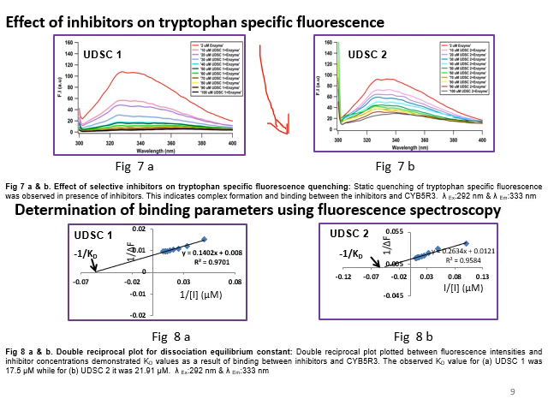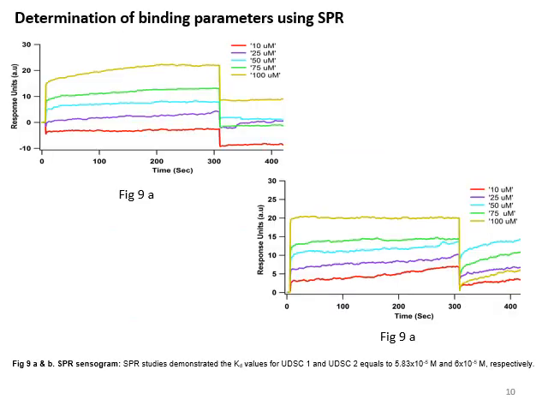You can see the legend here. You will find the Kd values and the number of binding sites here. And then we move further to check the binding parameters using SPR. We also find here the favorable binding parameters, which were in agreement with the fluorescence results.